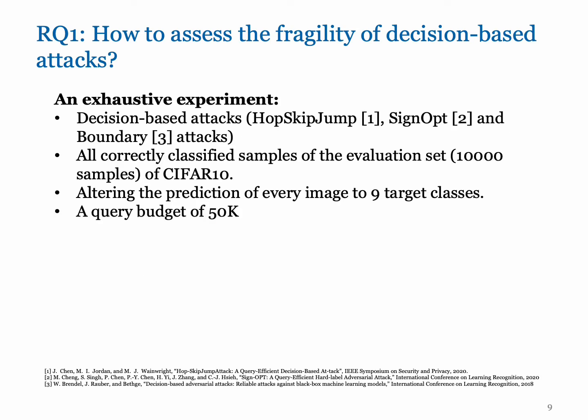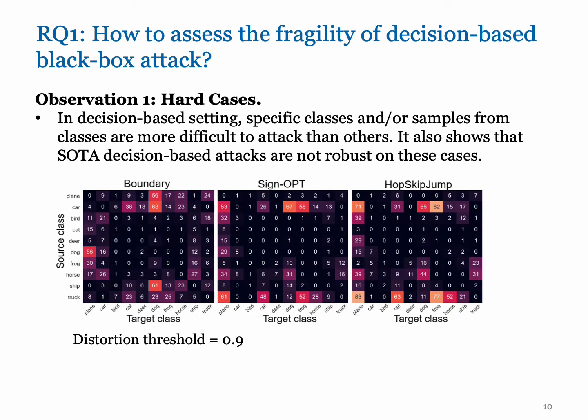To assess the fragility, we conduct an exhaustive experiment to evaluate 3 state-of-the-art decision-based attacks, including HopSkipJump, Sign-OPT, and Boundary attacks, over all correctly classified samples of the evaluation set of CIFAR-10, and aim to flip the prediction of every image to 9 target classes with a query budget up to 50k. We collect all the so-called hard cases for each method, and categorize them according to source and target classes. The figure shows that there are a lot of hard cases, and the 3 state-of-the-art attacks aren't uniformly effective against all pairs of source and starting images.